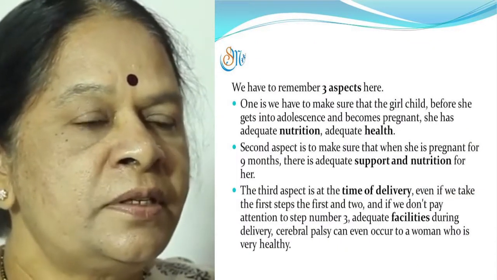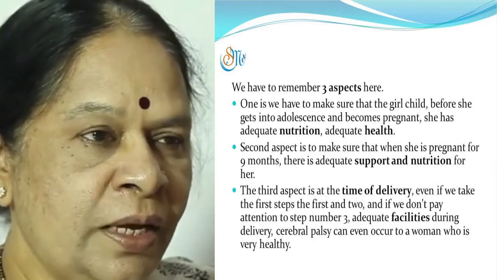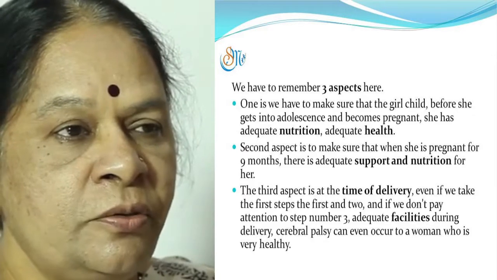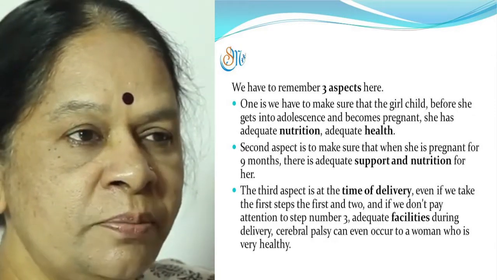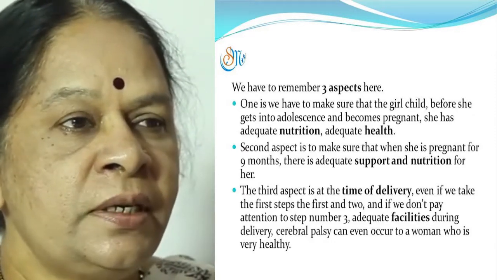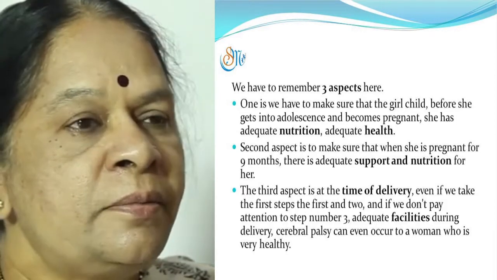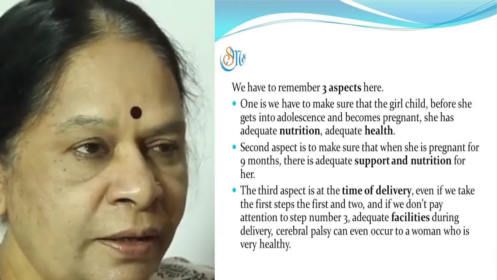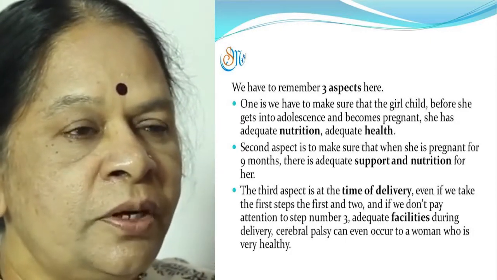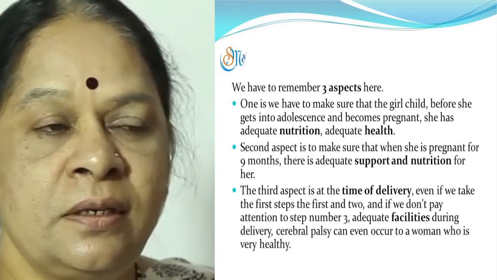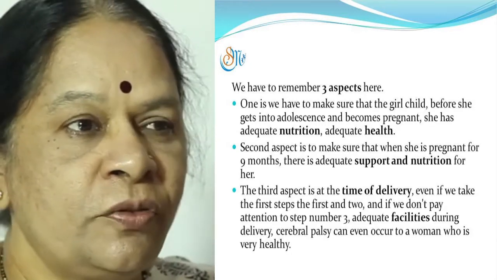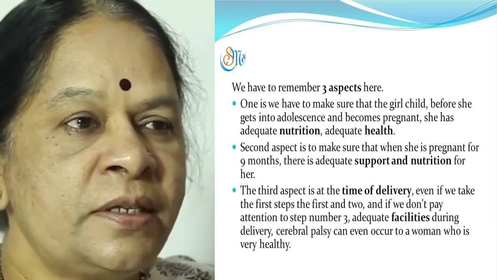The third aspect is that at the time of delivery, even if we take the first two steps, if we don't pay attention to step number three, adequate facilities during delivery, cerebral palsy can occur even to a woman who is very healthy. So it is very important to make sure that all these three steps are given adequate focus, I would say equal focus, to prevent cerebral palsy.